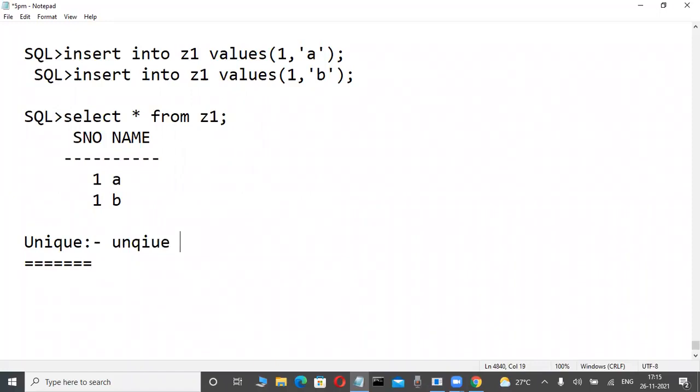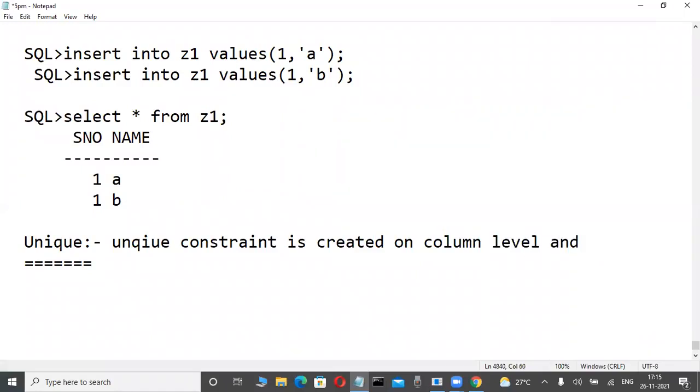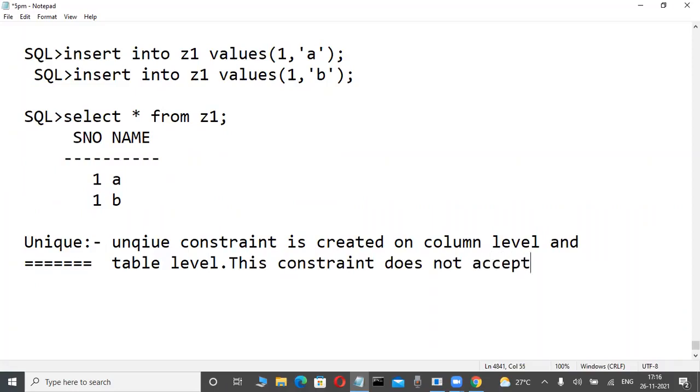Write it. Unique constraint is created on column level and table level. This constraint does not accept duplicate values.